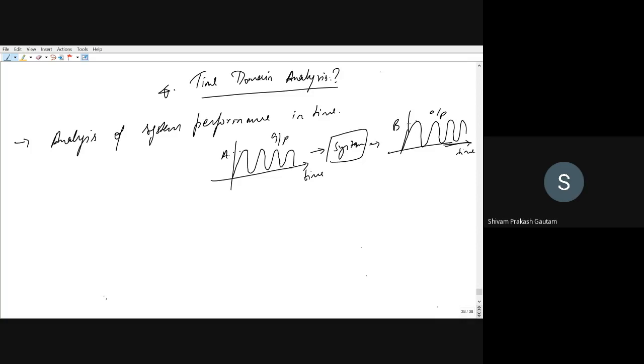So when you analyze the input with respect to time and the output with respect to time, when you analyze system performance in time, that is called time domain analysis, right? Like if you provide the input for 1 second, what will be the output in that amount of time? That is called time domain analysis.